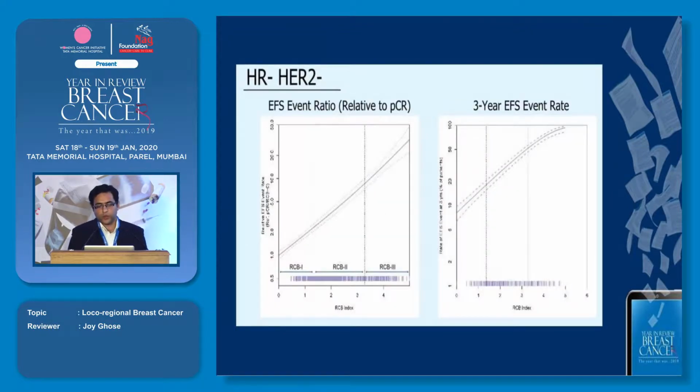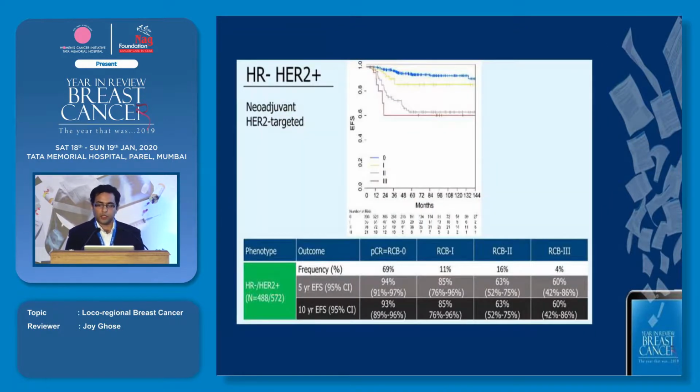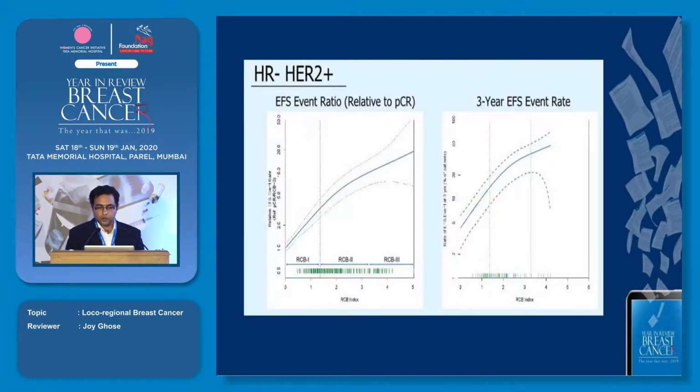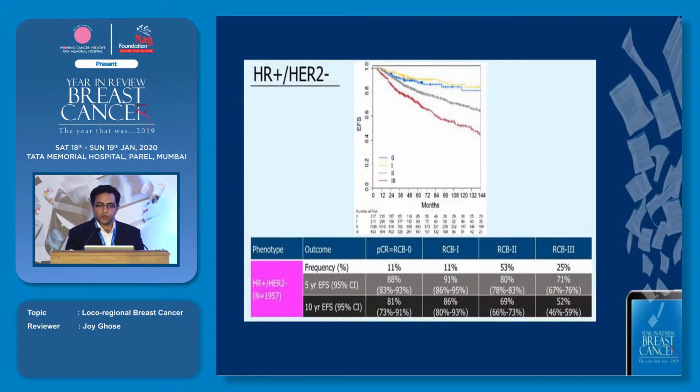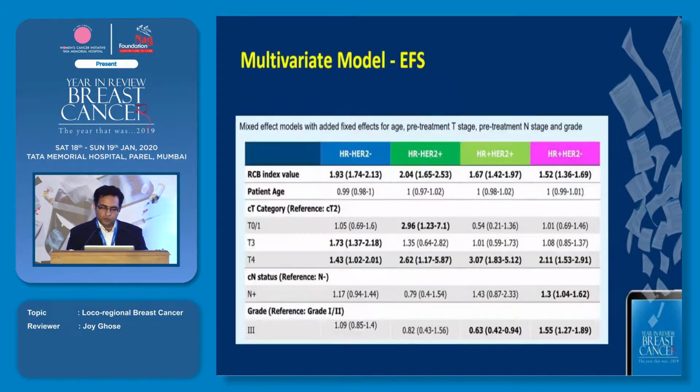When coming to the HER2 positive patients, again similar correlation, the survival graph separating out well and the correlation being good. This is again with the hormone positive and HER2 positive patients. Same thing in the hormone positive and HER2 negative patients. In the multivariate analysis, the RCB index value compared to all the other parameters that the patient had, including the T stage, the N stage, as well as the grade, between all of these, the RCB index value scored the best and it correlated the best.